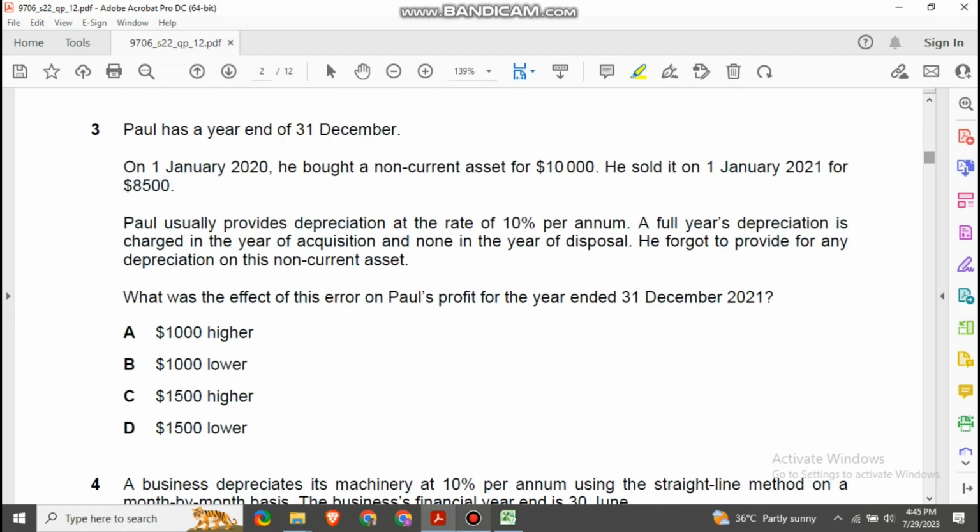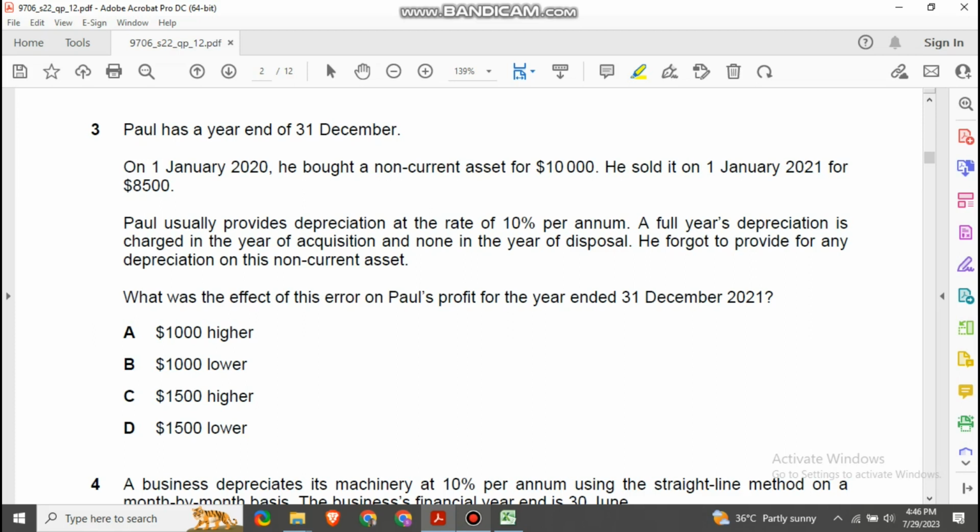Let's move on to the third one. Paul has a year end on 31st December. On 1st January 2020, he bought a non-current asset for 10,000. He sold it on 1st January 2021 for 8,500. Paul usually provides depreciation at the rate of 10% per annum. A full year depreciation is charged in the year of acquisition and none in the year of disposal. He forgot to provide for any depreciation on these assets. So right now this is the scenario that we have.